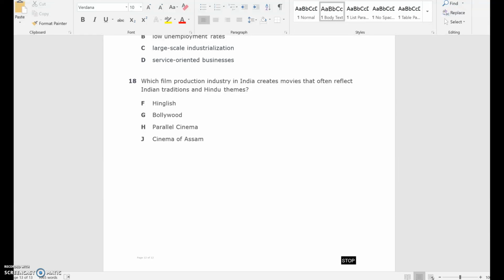Number 18. Which film production industry in India creates movies that often reflect Indian traditions and Hindu themes? F. English. G. Bollywood. H. Parallel cinema. Or J. Cinema of Assam.